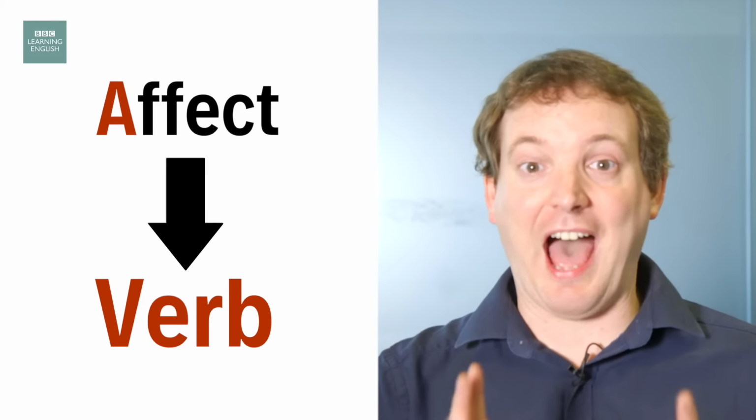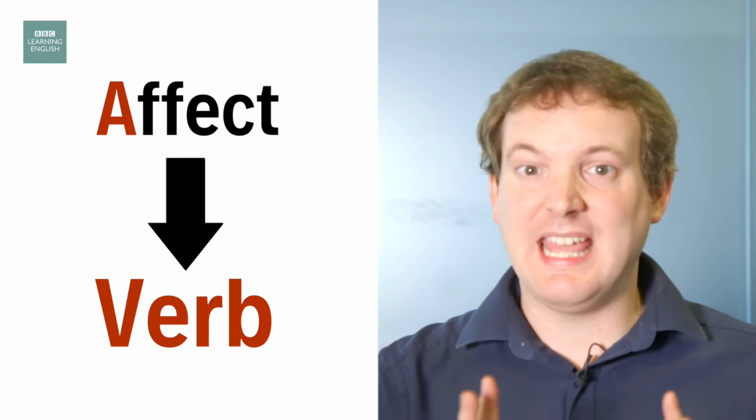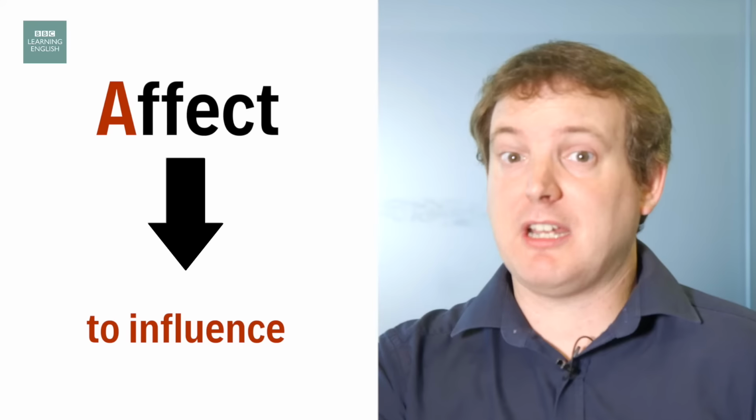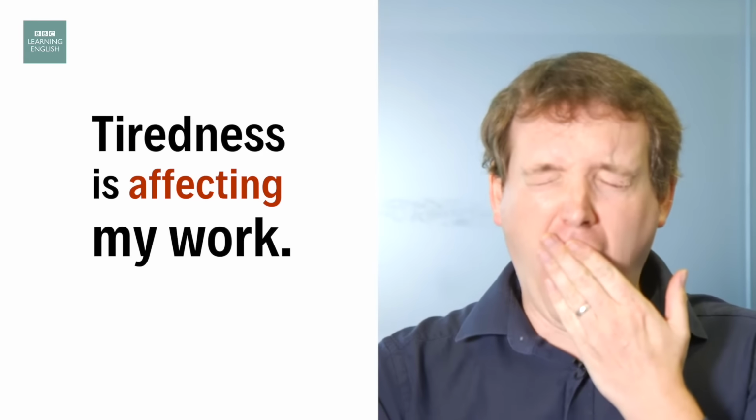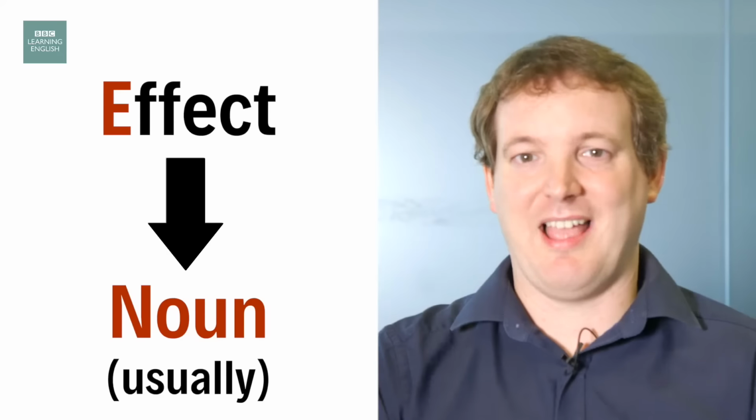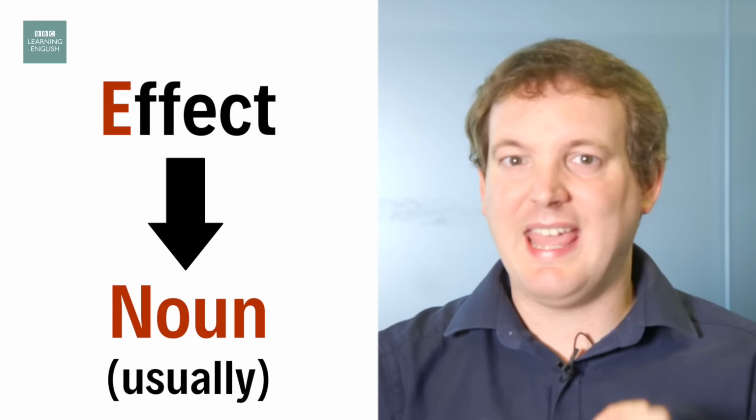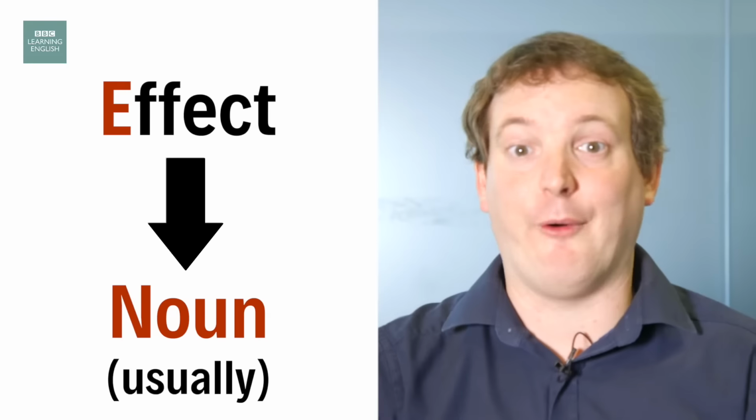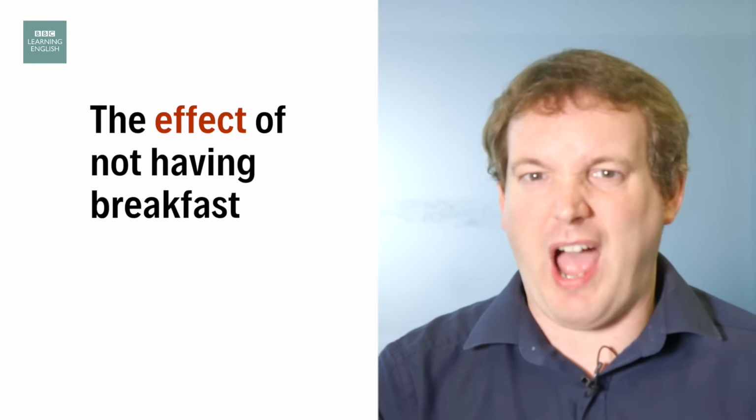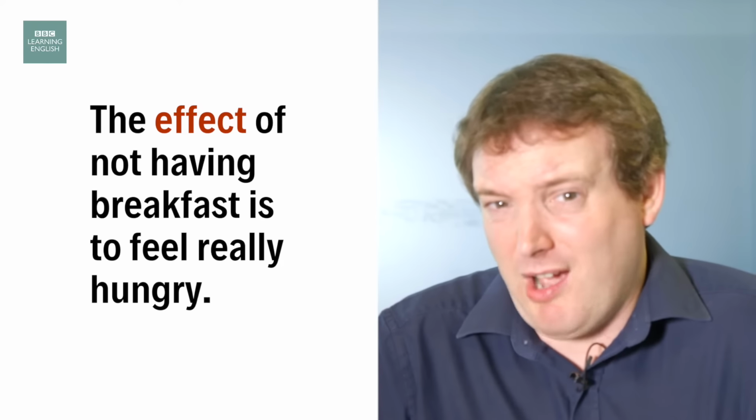Today, I'm going to tell you the difference between affect with an A and effect with an E. Just remember that affect with an A is a verb. It means to influence. So for example, tiredness is affecting my work. Effect with an E is usually a noun and it means the result of something. The effect of not having breakfast is to feel really hungry.